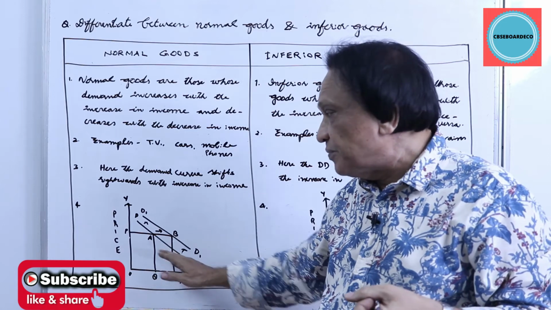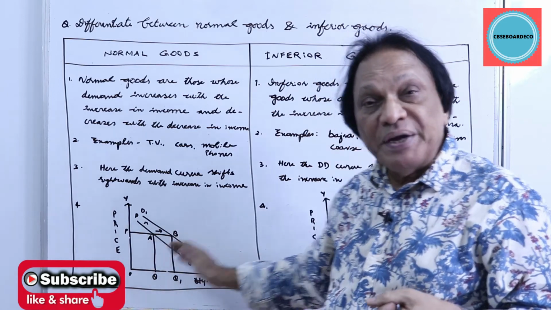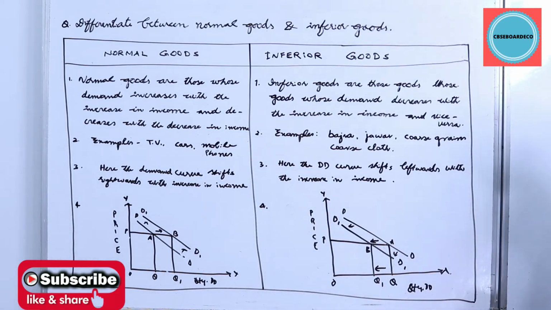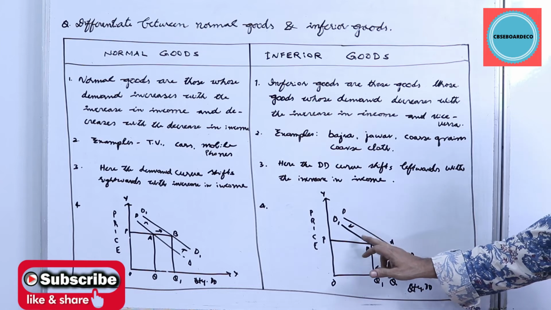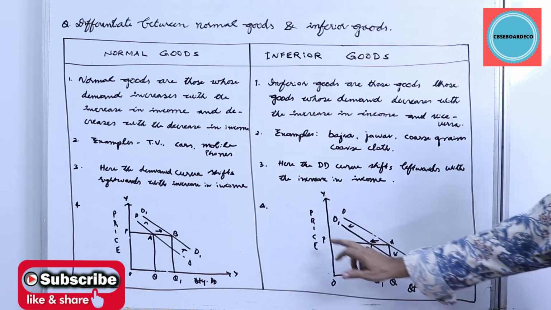So with the rise in income, at the same price, more quantity is demanded, and the demand curve shifts rightwards. In case of inferior goods, look at the graph here. With the rise in income, the demand for these commodities will come down, hence the demand curve shifts leftwards from DD to D1, D1.